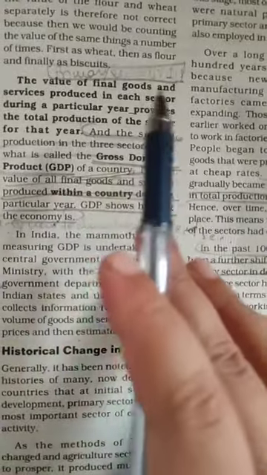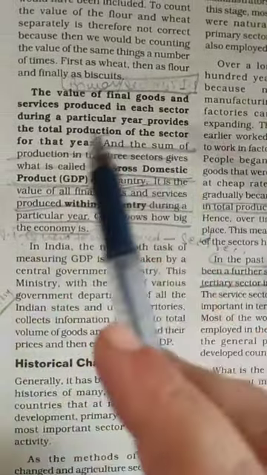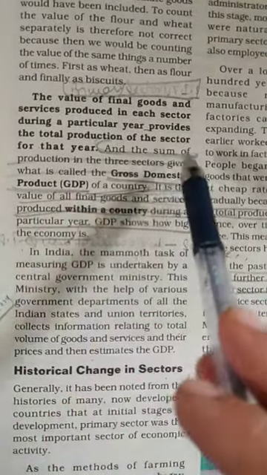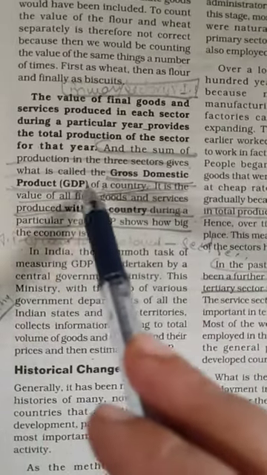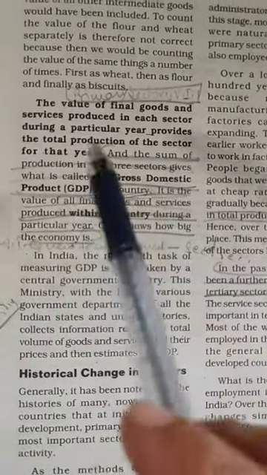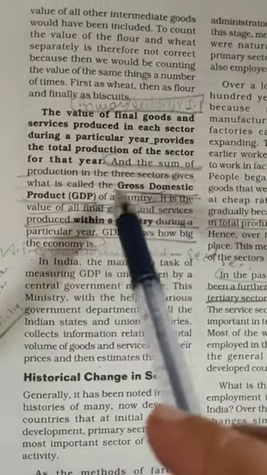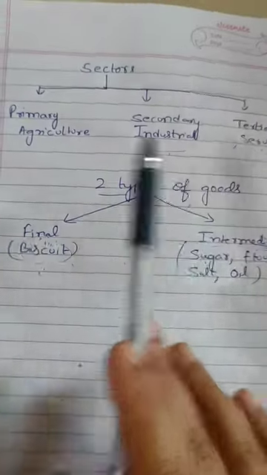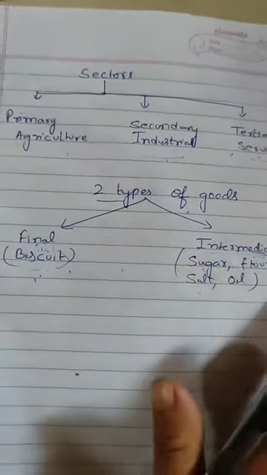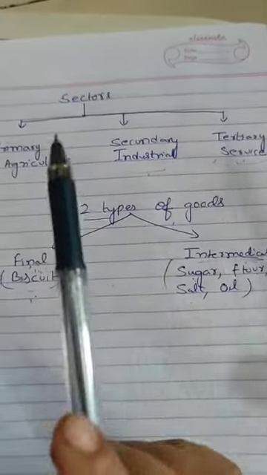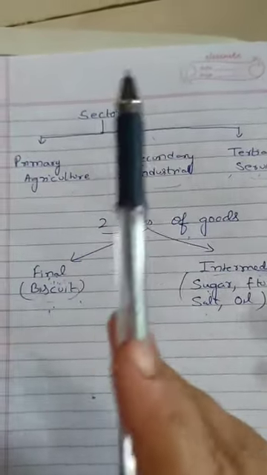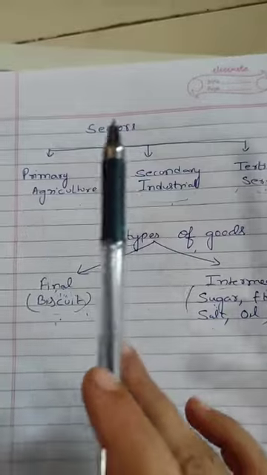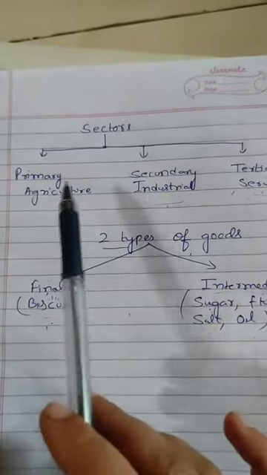The value of final goods and services produced in each sector during a particular year provides the total production of the sector for that year, and the sum of production in the three sectors gives what is called the gross domestic product of a country. GDP, gross domestic product, means the value of final goods and services produced in each sector during a particular year. The sum total of production in primary, secondary and tertiary sectors is known as the GDP, and only the value of final goods and services is included.